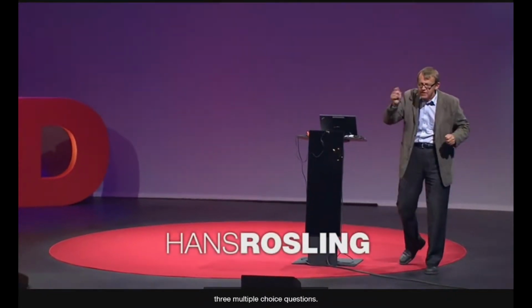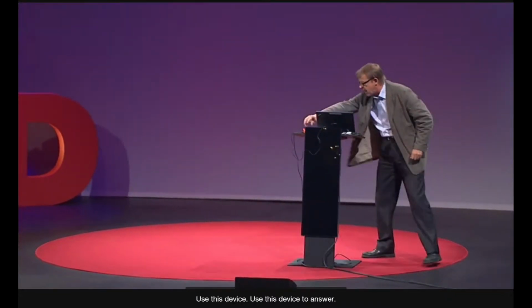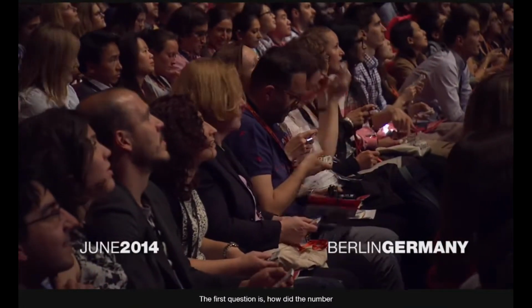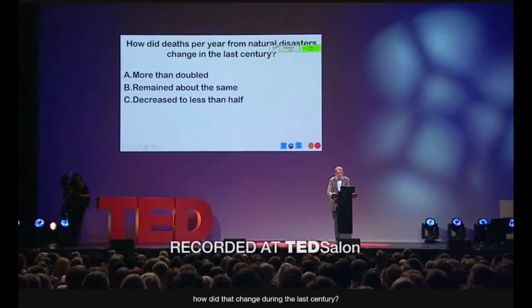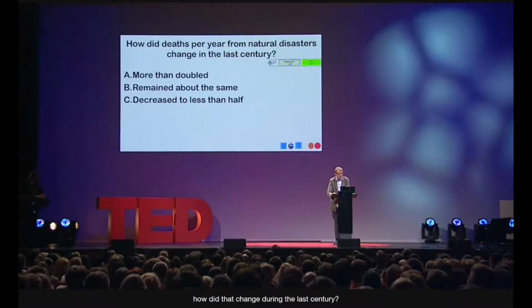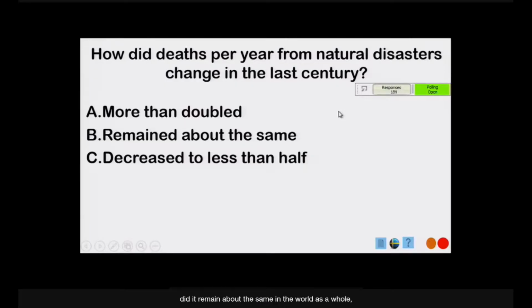I'm going to ask you 3 multiple choice questions. Use this device to answer. The first question is, how did the number of deaths per year from natural disaster change during the last century? Did it more than double? Did it remain about the same in the world as a whole, or did it decrease to less than half? Please answer A, B, or C.